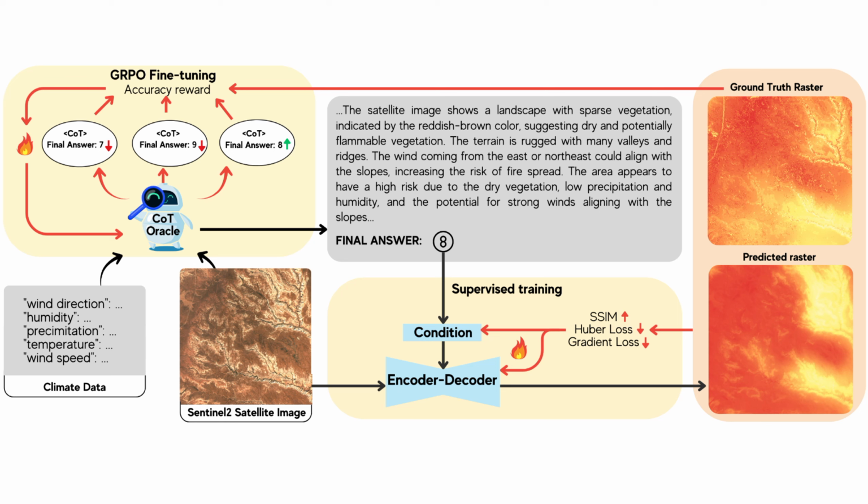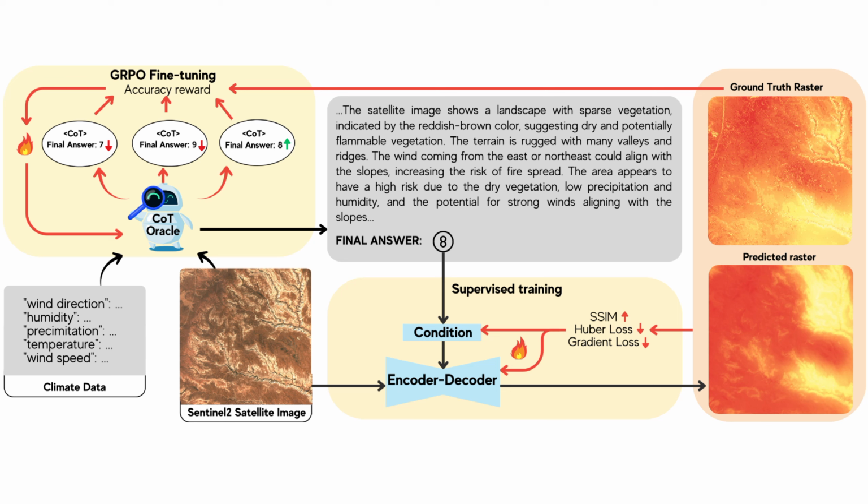What we call a chain of thought oracle is trained with group relative policy optimization to reason about the area and all its various multimodal factors and produce a final risk score for the area, quantifying the overall risk generalized across the entire area. This integer is then fed to a vision encoder-decoder, which, given also the satellite image, produces the fine-grained dense risk raster.